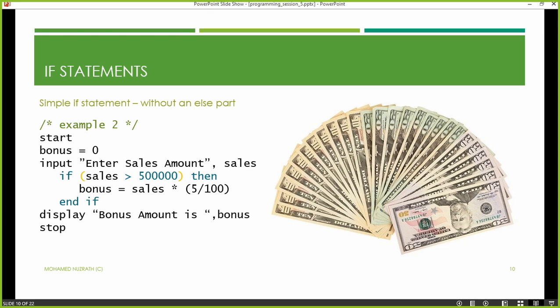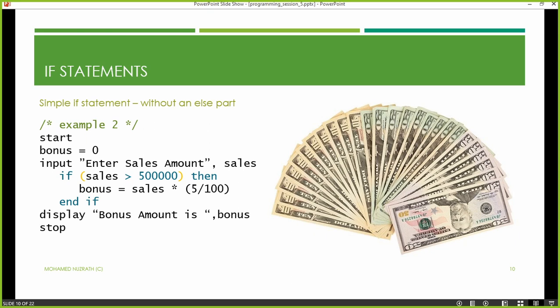I'm discussing some examples with you, so it's much easier for you to learn, right? So we'll save some time from there also. So the second example: let's assume there's an employee who is doing sales. The company decides to give a bonus, but in order to be eligible for the bonus, there's one criterion. The sales amount should be more than 500,000.